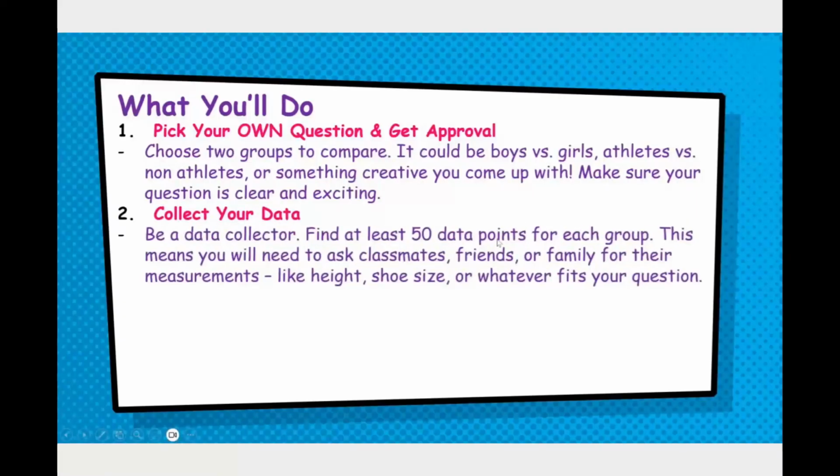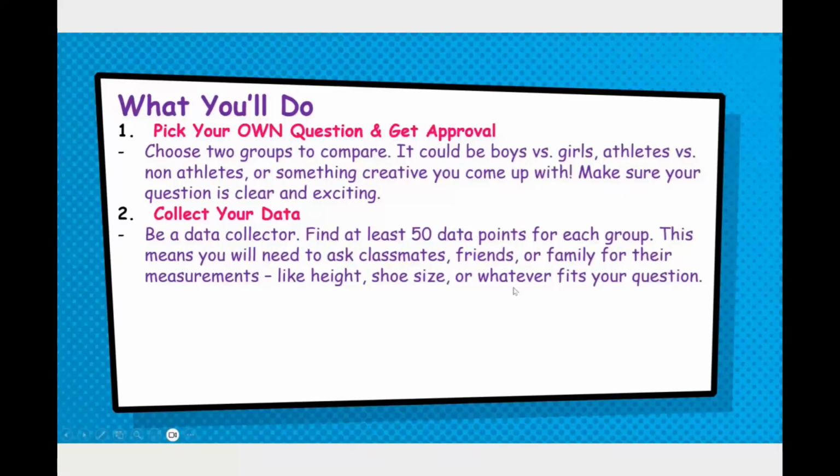Then you're going to collect your data. We talked about how to do that last time. This time it may be a little bit different depending on what you're asking. Last time should have been just a survey, but I'm not going to go over the different types of statistical studies we can do in depth, but I'll give you some suggestions on what you can do to actually collect your data.